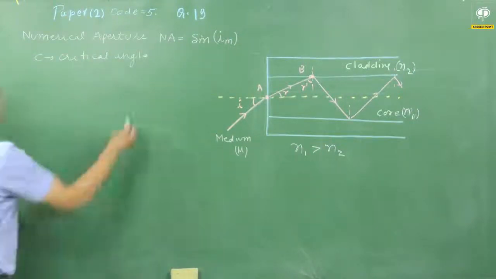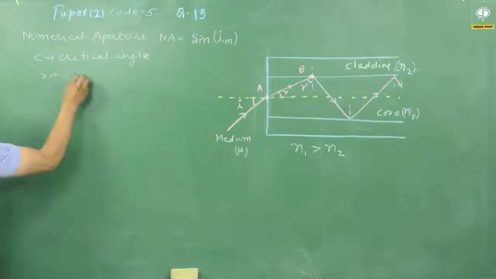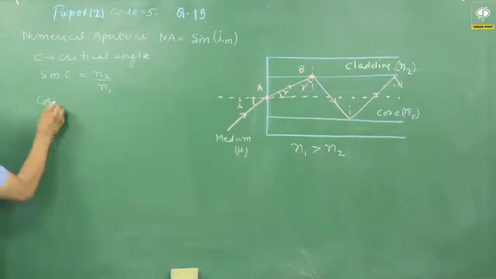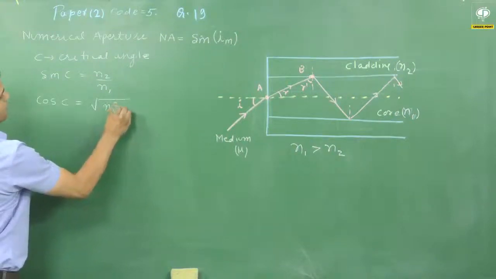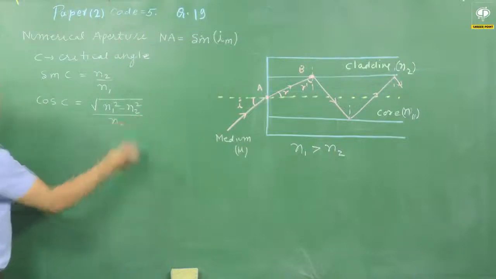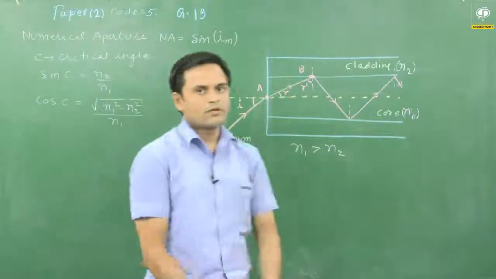For the critical angle, sin C is equal to N2 by N1, and we can write the value of cos C in terms of N2 and N1, which equals root of N1 square minus N2 square divided by N1. So this is the value of sin C and this is the value of cos C.